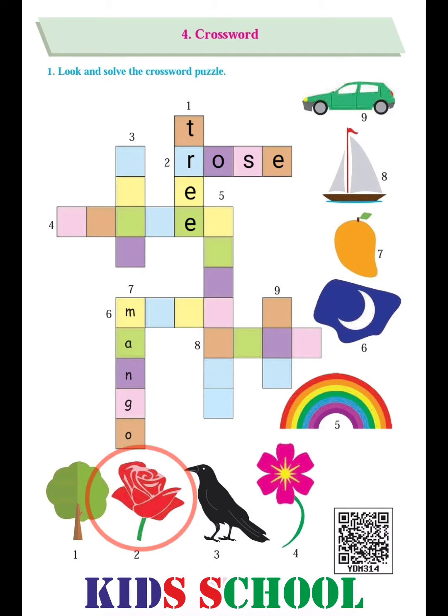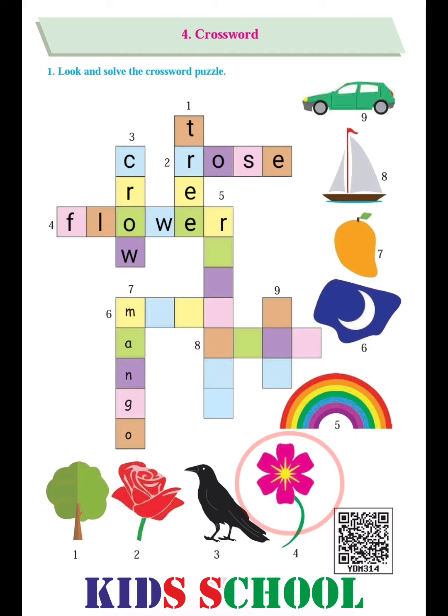Number 2 is rose. So we will write here rose, R-O-S-E, rose. Number 3 is crow. So we will write here crow, C-R-O-W, crow.